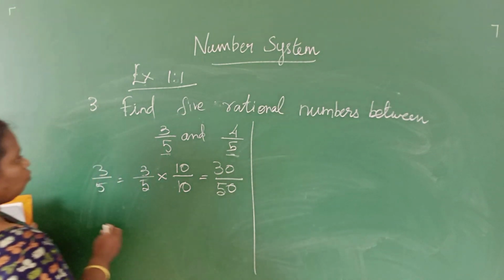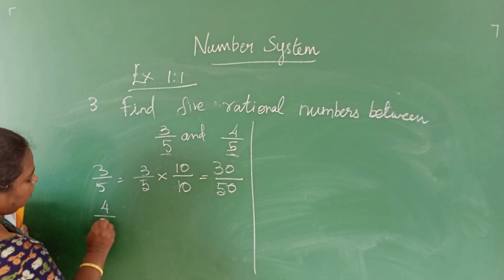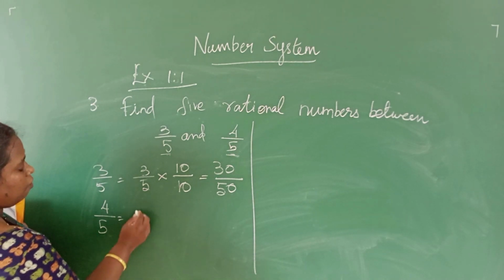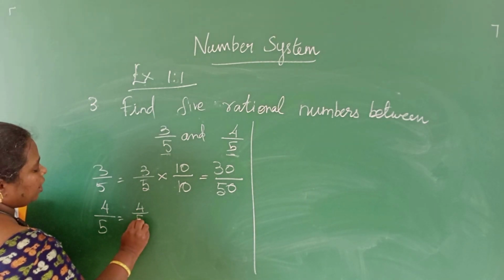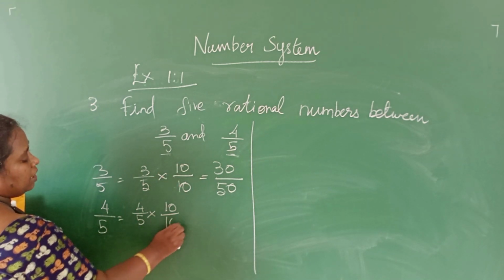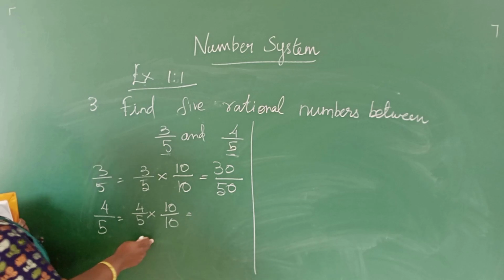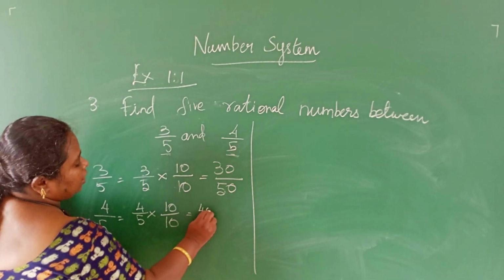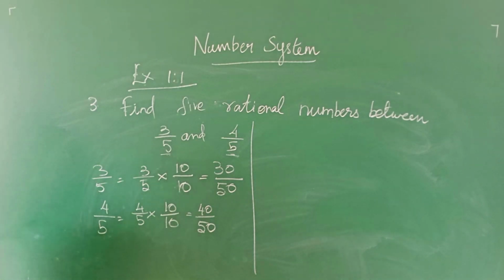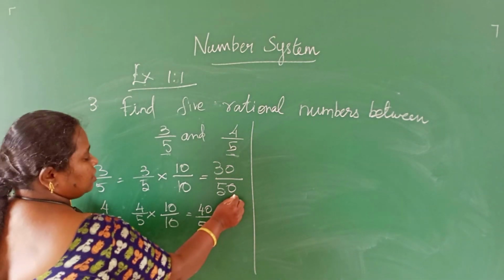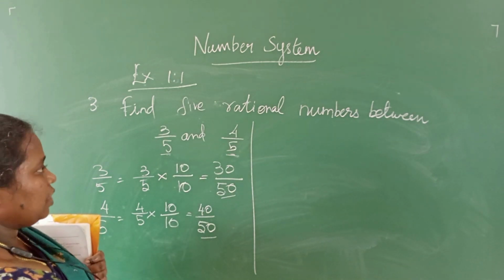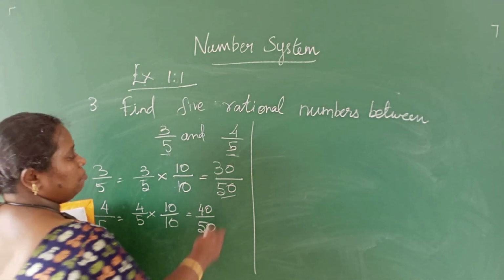The next number is 4 by 5. The 4 by 5 can be written in the form of 4 by 5 into 10 by 10, multiplying both the numerator and denominator by the same number, which is equal to 40 by 50. Now both the denominators are equal. Can we write 5 rational numbers in between that? What are the rational numbers?